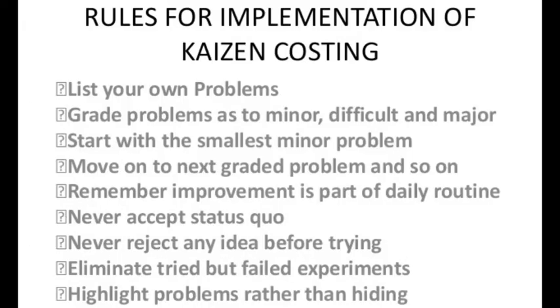Okay, look at the rules for implementing Kaizen costing. How to implement Kaizen costing? Pretty simple. Rule number one, list your problems down. What are the problems that you're facing right now? Rule number two, grade the problems as minor, difficult, as well as major. Start with the smallest minor problem. You see, that is the trick here.